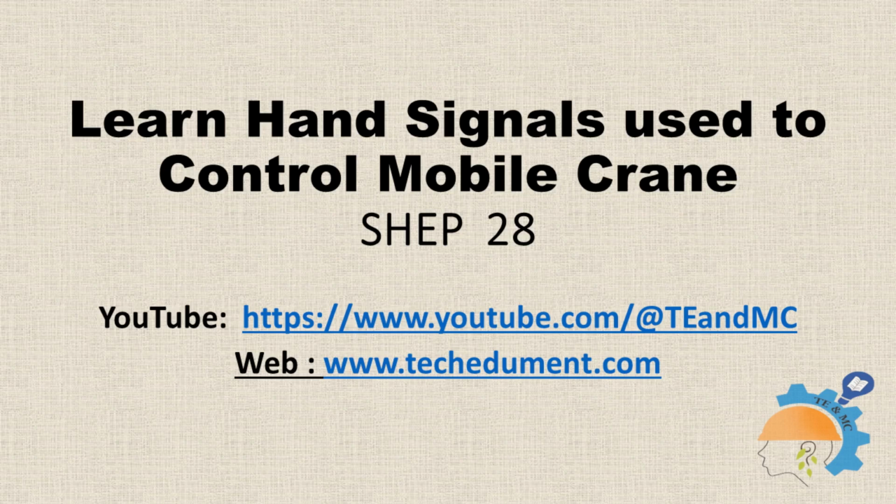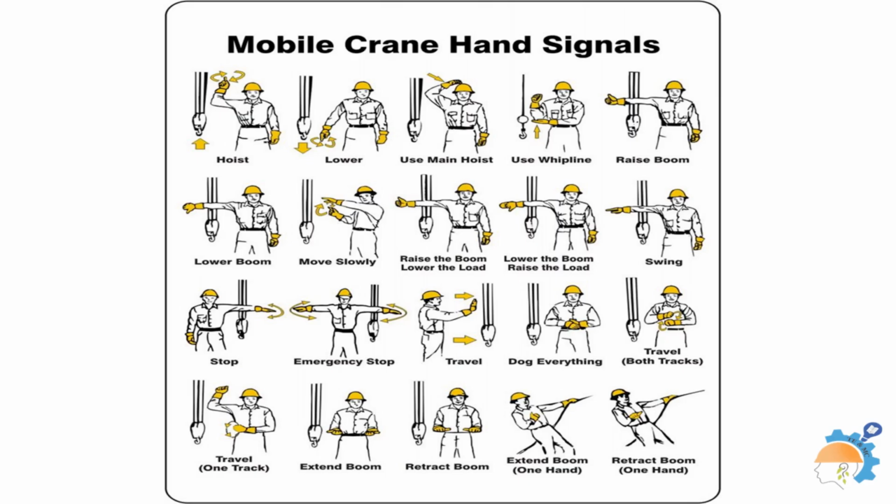This short tutorial explains and teaches hand signals to control mobile cranes. These are 20 in number and very easy to remember. Crane signals by signal person allow for precise movement coordination. By clearly observing the picture, one can memorize these signals with ease.